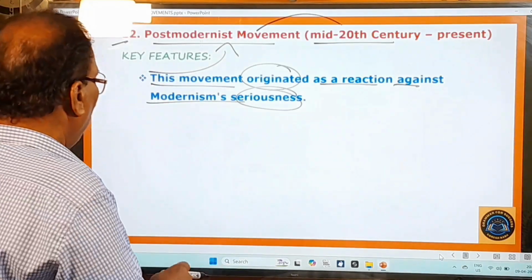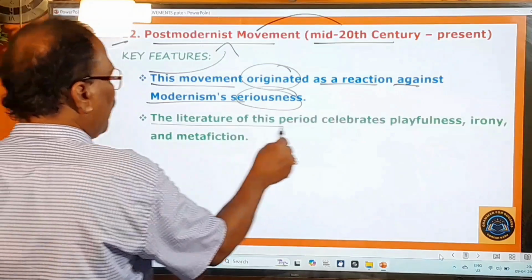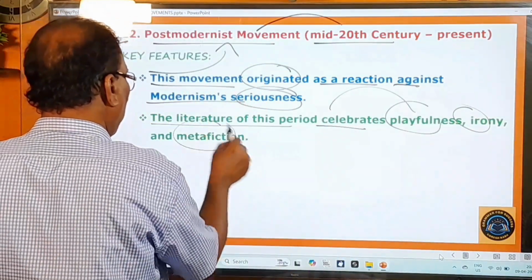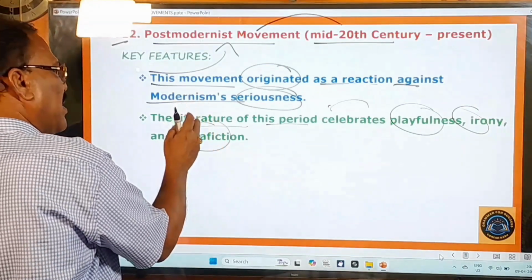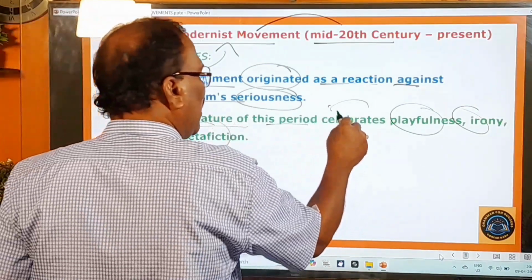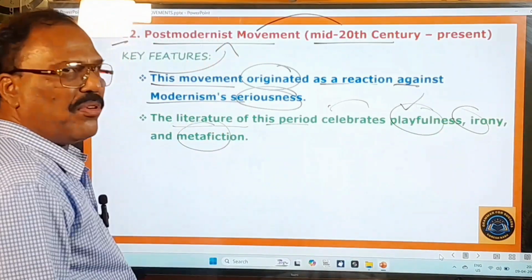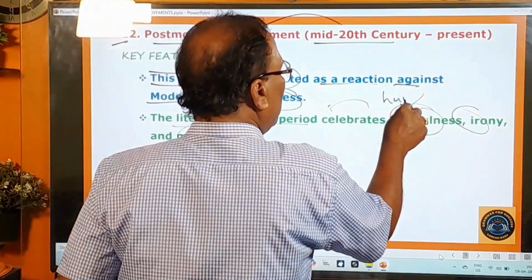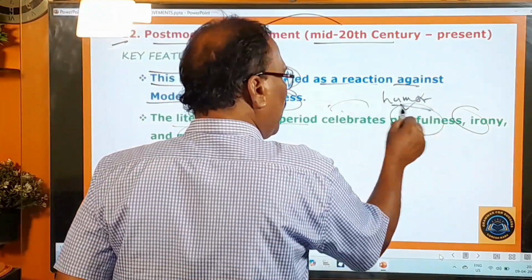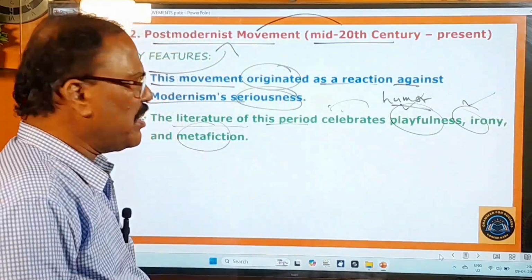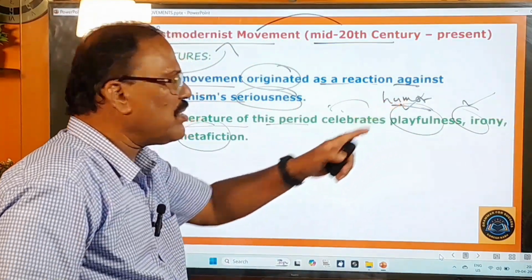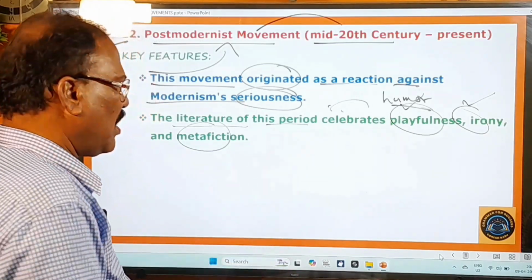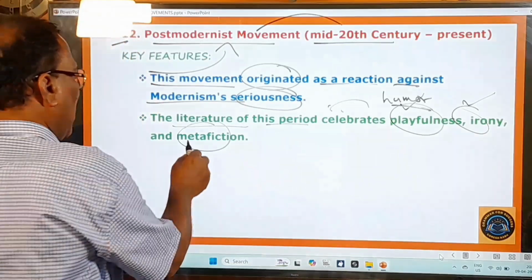Right. And next, the literature of this period celebrates playfulness, irony, and metafiction. The writers or the poets of this period celebrated playfulness. Playfulness means non-seriousness or humor. So they celebrated humor, they welcomed irony too. Irony means sarcasm or mockery and all such things. Okay, and here metafiction.